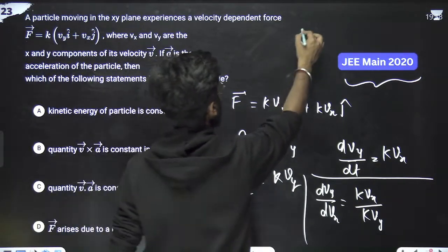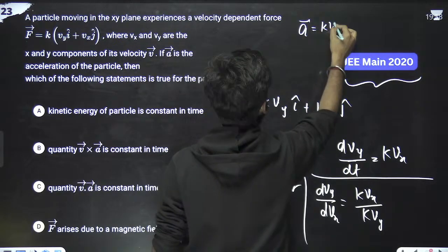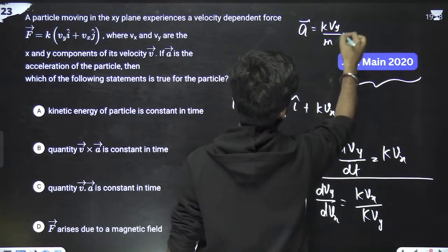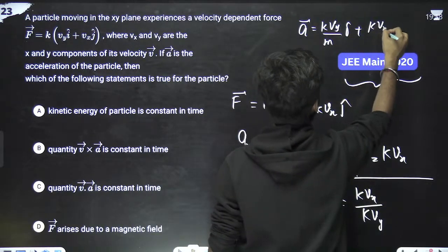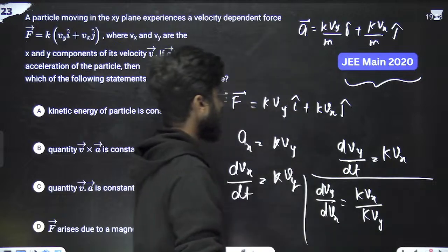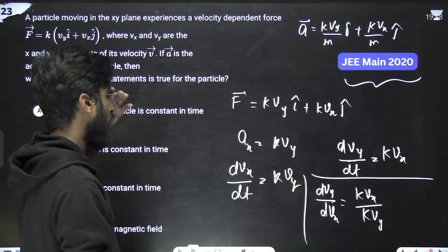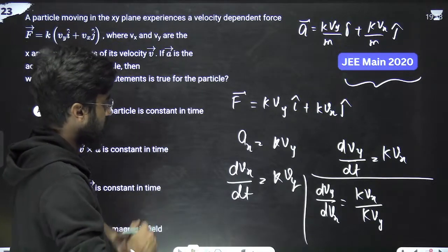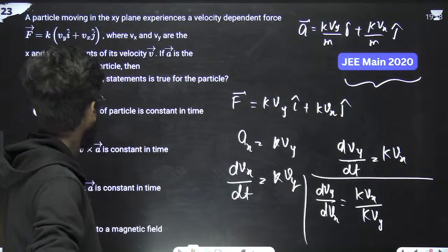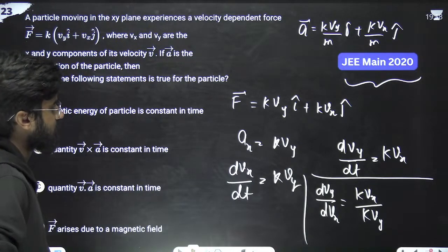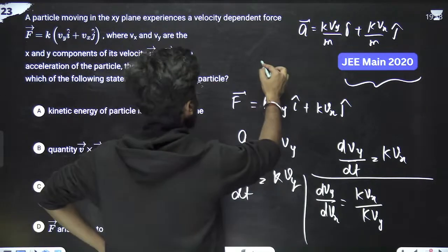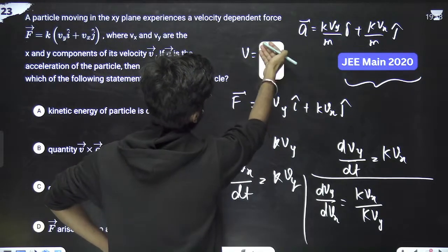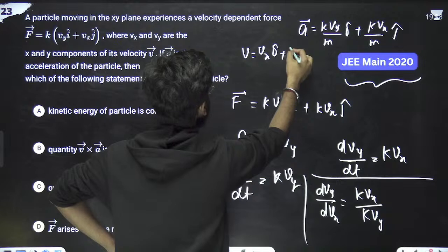So acceleration is k Vy by m into i cap plus k Vx by m into j cap. This is it, and we have to calculate the velocities. Velocity V is equal to Vx i cap plus Vy j cap.